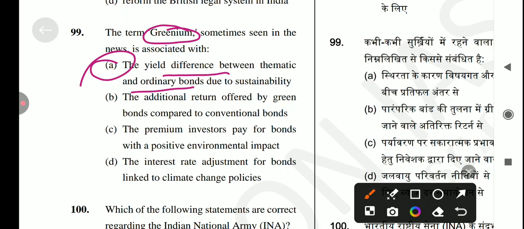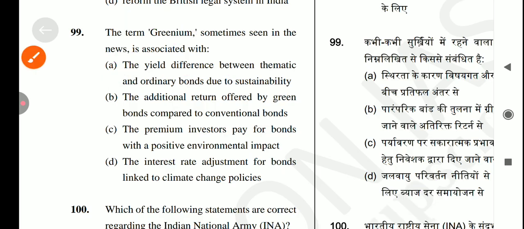If you're talking about the greenium, it is defined as the difference in yield between thematic bonds and ordinary bonds of similar maturity, based on the logic that investors are willing to pay extra for a bond with sustainable impact. And the survey highlights the need for developed countries to provide more accessible, affordable financial resources in line with the UNFCCC and Paris Agreement climate goals. So the answer is option A.